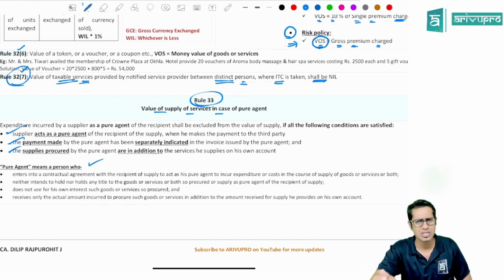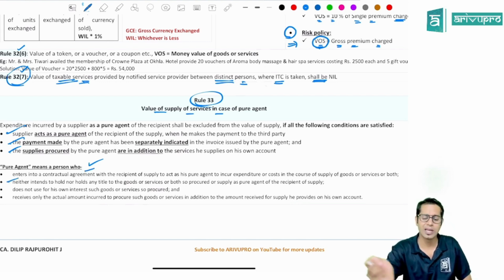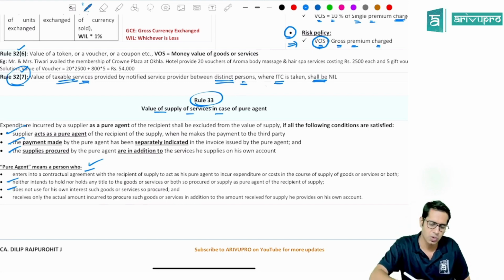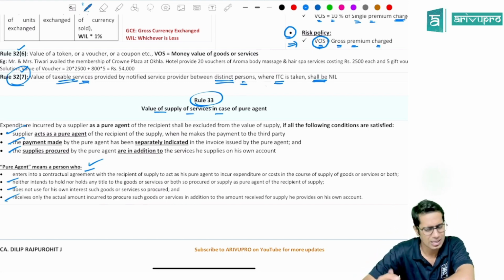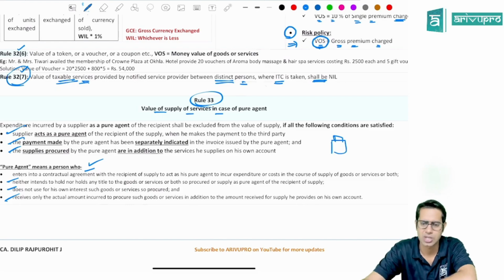What do you mean by pure agent? Pure agent means a person who enters into a contractual agreement and neither intends to hold the title of the goods and services which are procured by him. He does not have any interest in the goods and services procured by him, and he receives only what is actually incurred by him. For example, for that pen drive, I charge only what is actually incurred by me. I don't charge any extra amount.